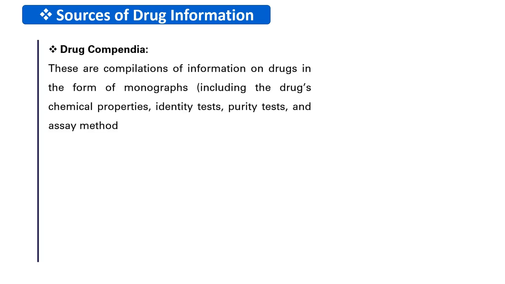We can find information of a drug in drug compendia. Now, what exactly are drug compendia? Let's understand. Think of drug compendia as a special rule book for medicines. It tells us what a drug is, how pure it should be, how to test it, and how to store it. Pharma companies, chemists, and government drug regulators all follow these rule books to make sure medicines are safe and effective.